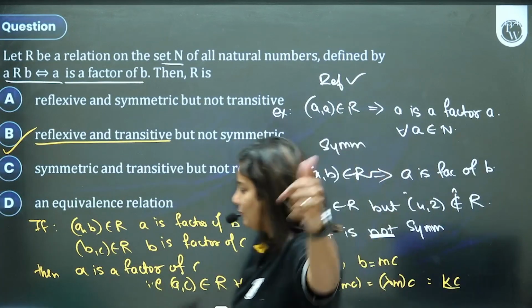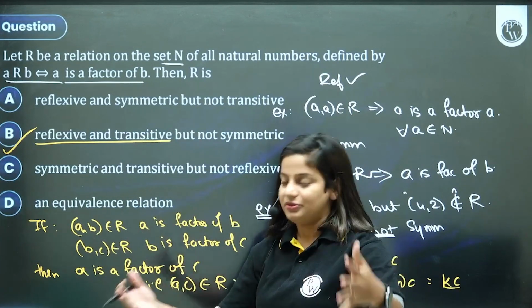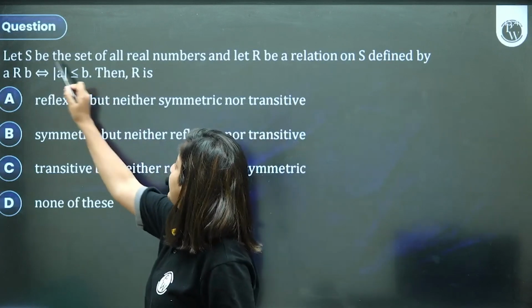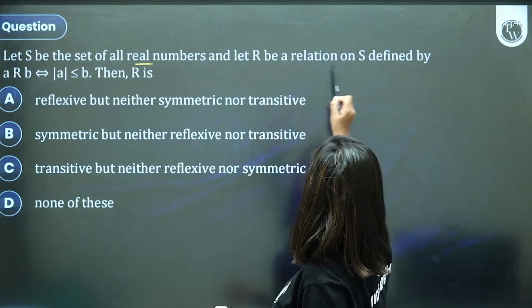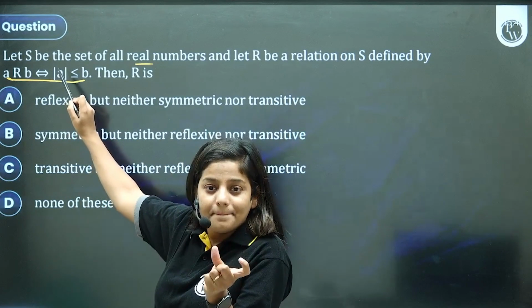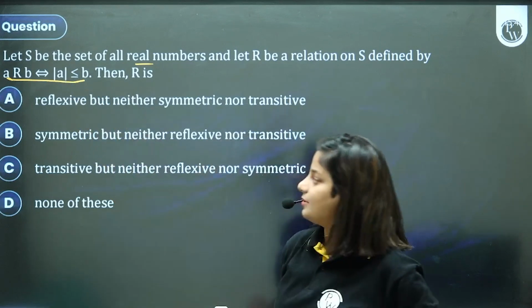If you have got it, well done. I have some more questions on this reflexive, symmetric, transitive topic. It will help you a lot. Check here. The next question: S is a set of all real numbers. R is a relation on S defined as A related to B if modulus of A is less than or equal to B. Then what can you say about this relation?